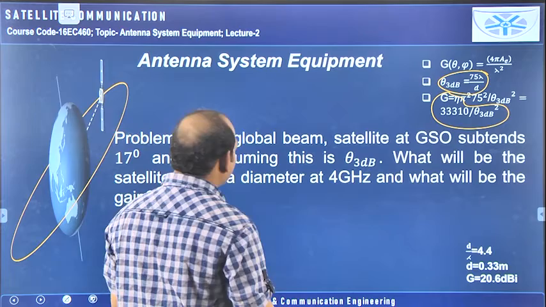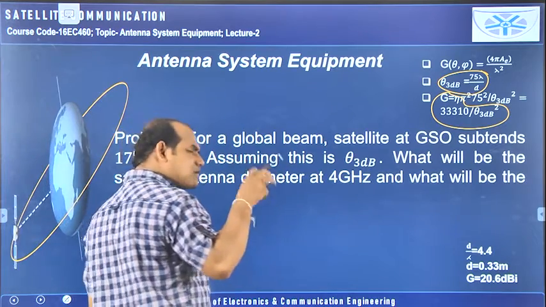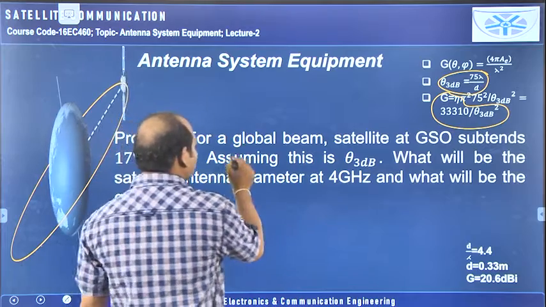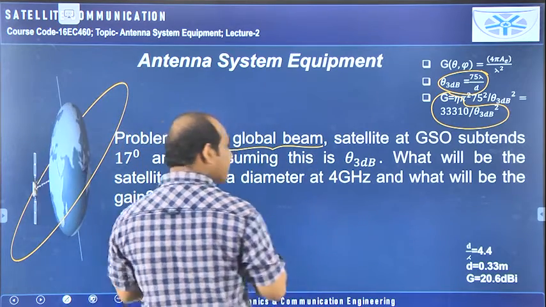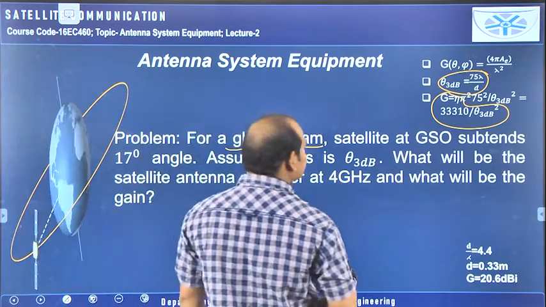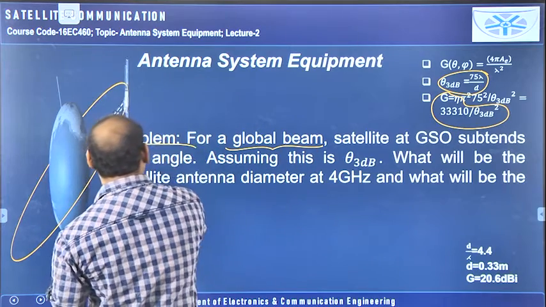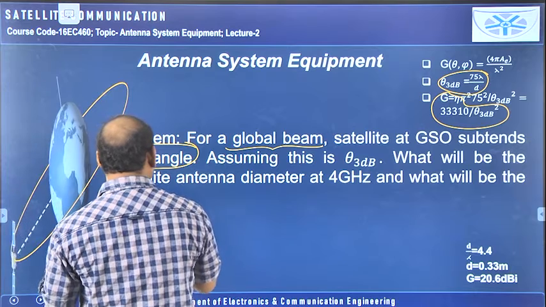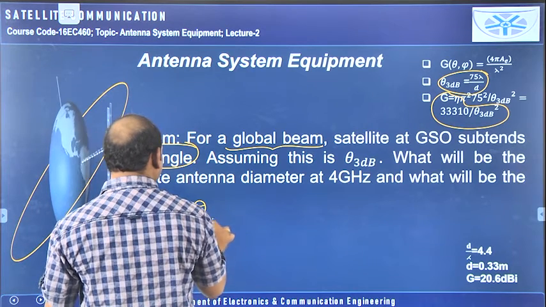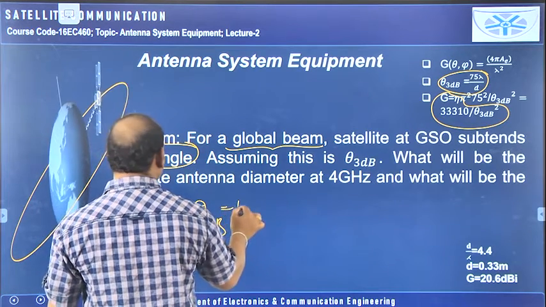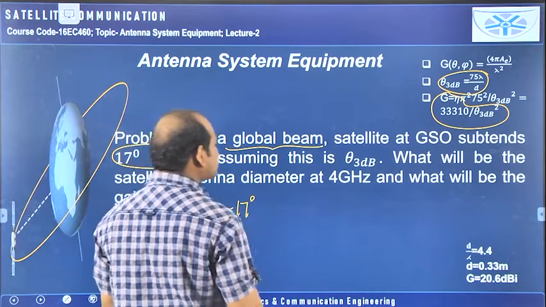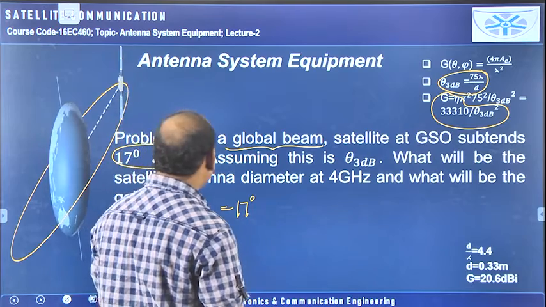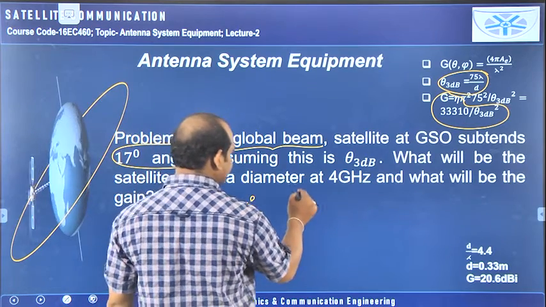For a global beam, so here it was mentioned, from the problems also you can get the knowledge. You need to see the problem very carefully. A global beam means a very wide beam. The satellite at GSO subtends 17 degrees angle. So they have given the half power beamwidth, theta 3 dB is equal to 17 degrees. What will be the satellite antenna diameter? We have to calculate diameter D.